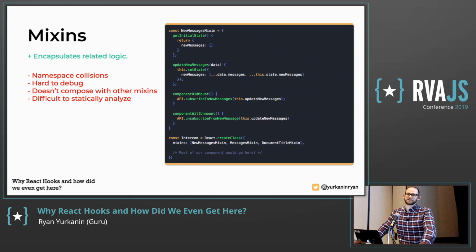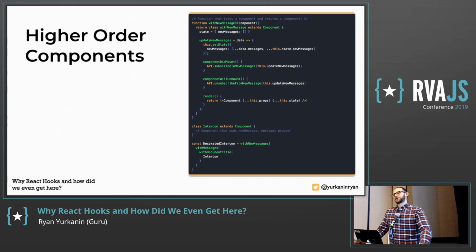But there's namespace collisions. Like if one of those mixins tries to touch the same state value, crazy stuff happens. It's pretty hard to debug. Like, who's updating this? I don't know. It doesn't compose with other mixins, so they both could be touching this, but then they're like tightly coupled. You're not like feeding them arguments in. And it's difficult to statically analyze because it uses this. So like how many times have you called a function on this that doesn't exist and ESLint didn't tell you, right? Because it doesn't know what's on there. So it's not easy to do that.